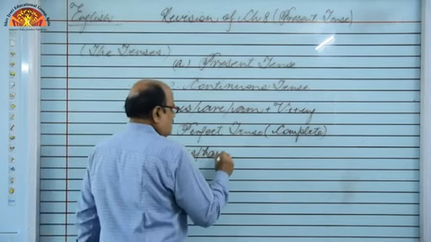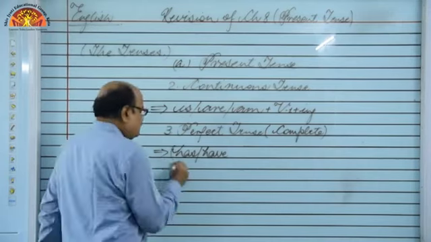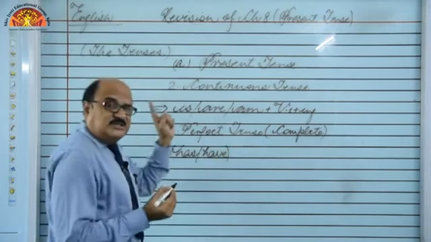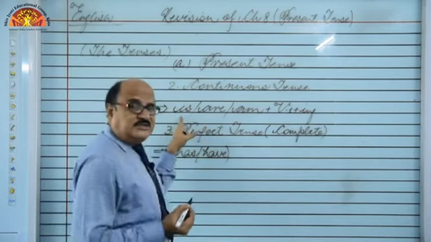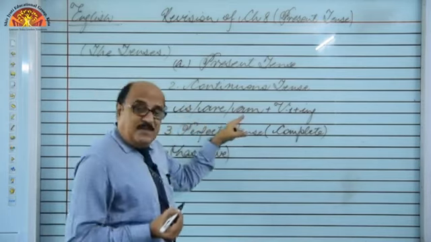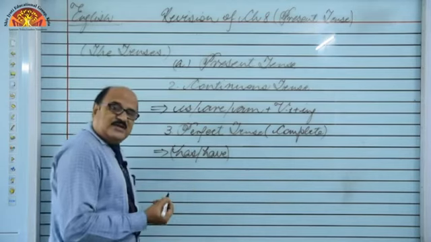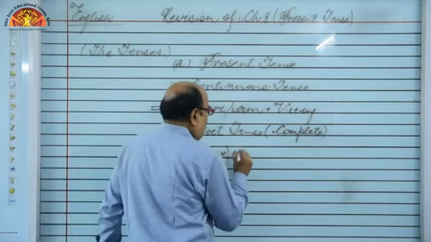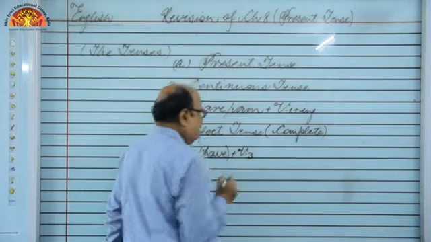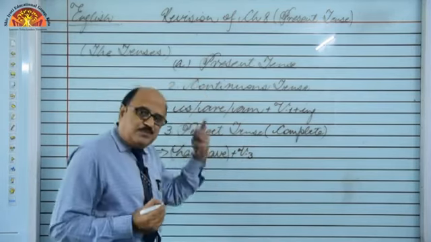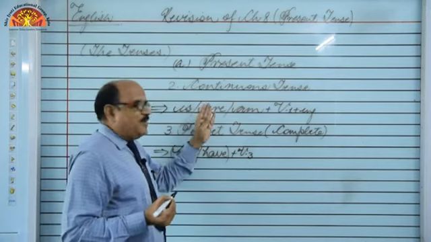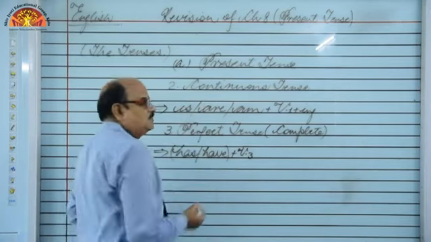Has or have, right? In present indefinite tense, we use do or does as helping verbs. In present continuous tense, we use is or am as helping verbs. But in present perfect tense, we use has or have as helping verbs. But in all three perfect tenses, meaning present perfect, past perfect, future perfect, we always use the third form of the